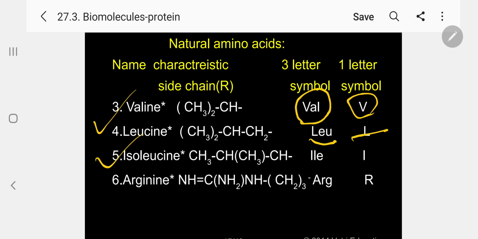Isoleucine, essential. CH3CH2CH(CH3). That is ILE or I. Arginine, essential. NH=C(NH2)-NH-(CH2)3. It is ARG, R. Kindly follow here. The number of amino groups is more.